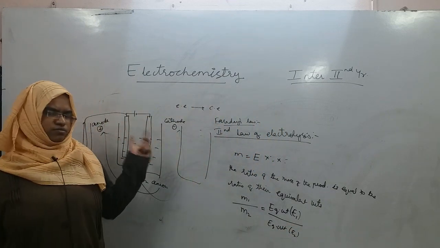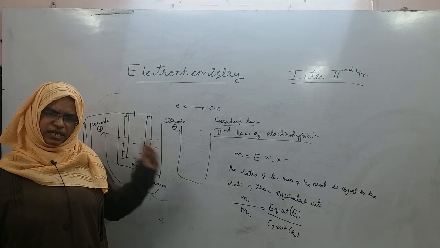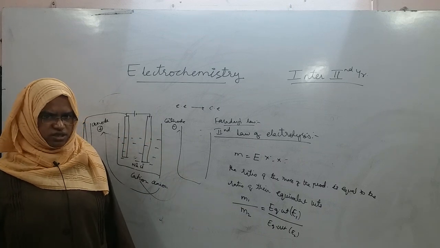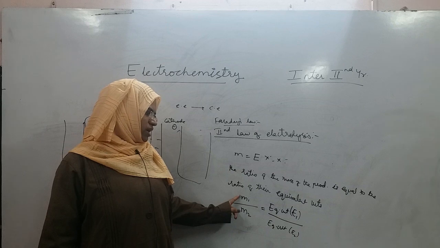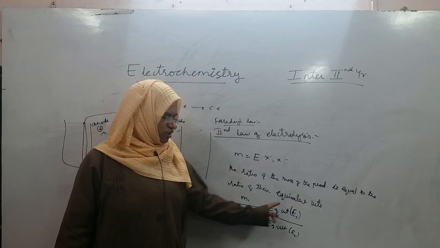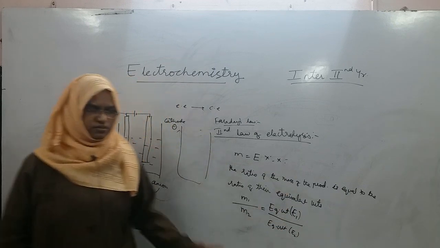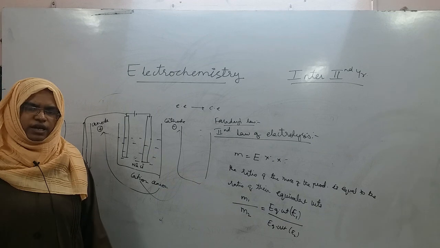So, when 2 electrolytic cells are connected in series, as the current is same, the ratio of the mass of the product is equal to the ratio of the equivalent weight of the product. This is Faraday's second law of electrolysis.